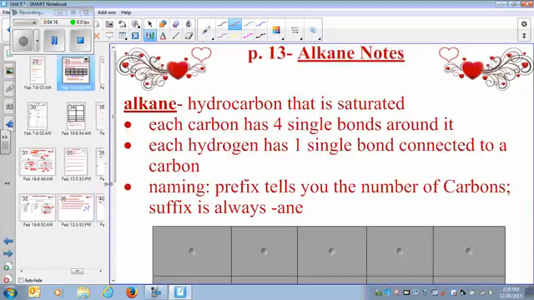Let's talk about one series of organic compounds that are called alkanes. Alkanes are the hydrocarbons that are saturated. Saturated means they have all single bonds, only single bonds. No double bonds are present in them. They're called saturated hydrocarbons. Each carbon has 4 single bonds. Each hydrogen has 1 single bond.